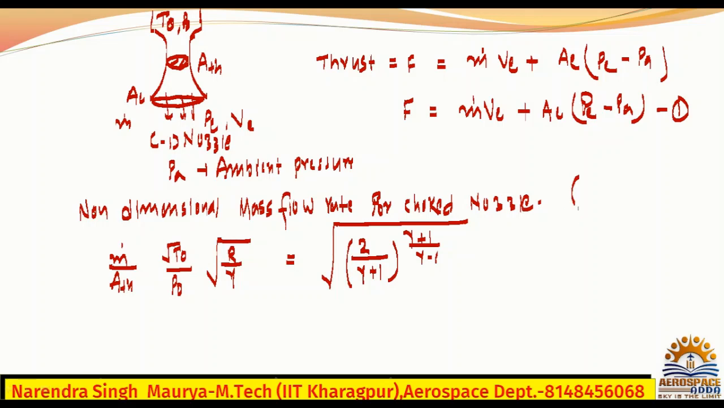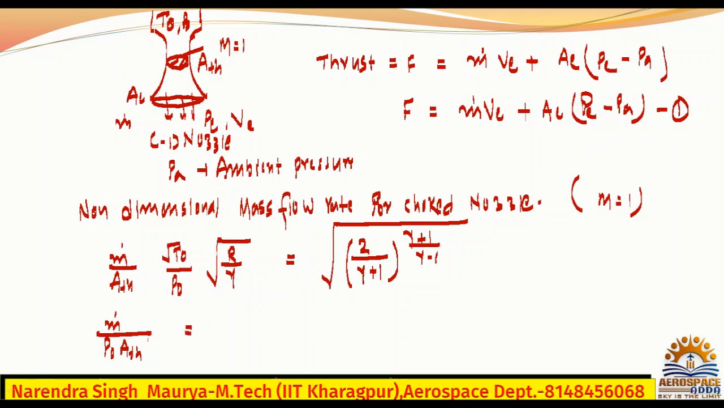Okay, where the Mach number you are considering here, this is choked, so the Mach number you are considering is 1. So whatever the mass flow rate you have at that time, that will be the maximum mass flow rate. Okay, up to here it is clear. You got the non-dimensional mass flow rate for the choked nozzle. Now you can write this mass flow rate as P naught into ATH.